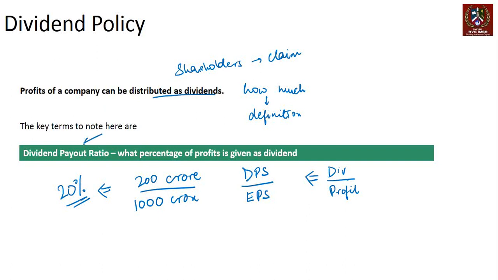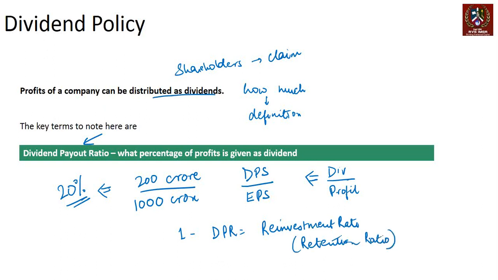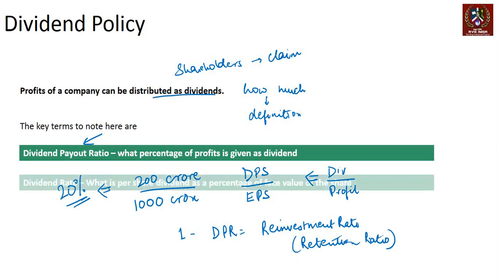This is important in the context of understanding whether the company has reached steady state or not. In a steady state, there will be a bigger dividend payout ratio, and typically 1 minus the dividend payout ratio is what is called the reinvestment rate or the retention ratio, right? In the case of stocks, this is the reinvestment rate or the retention ratio. That is the amount of money that the company has kept with itself for funding future growth, right? So that's the first terminology, dividend divided by profits, right? Then